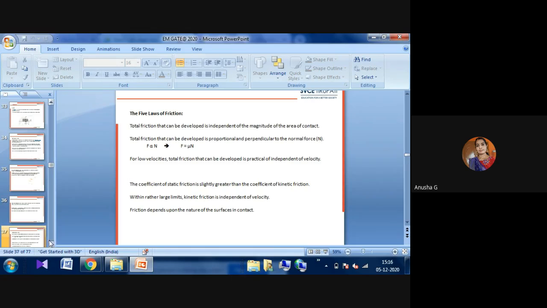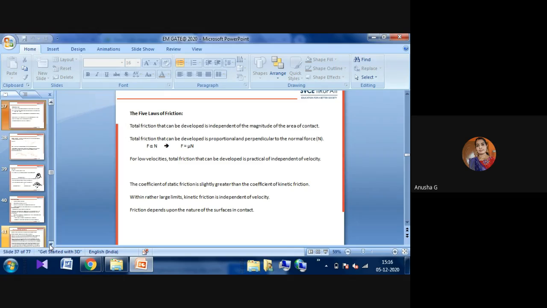Next, there are the five laws of friction, very, very important for your GATE exams. Total friction that can be developed is independent of the magnitude and the area of contact. The total friction that can be developed is proportional to the normal force. That is nothing but the friction is directly proportional to the normal reaction. F equals mu into N, where mu is the coefficient of friction, which we already know. For low velocities, the total friction that can be developed is practically independent of velocity.